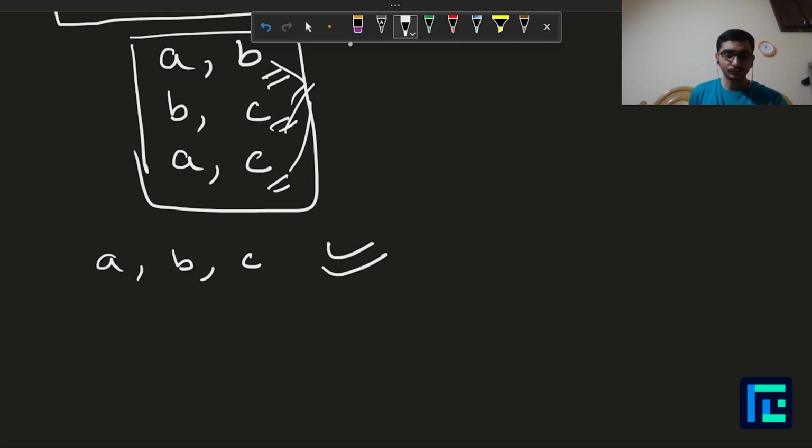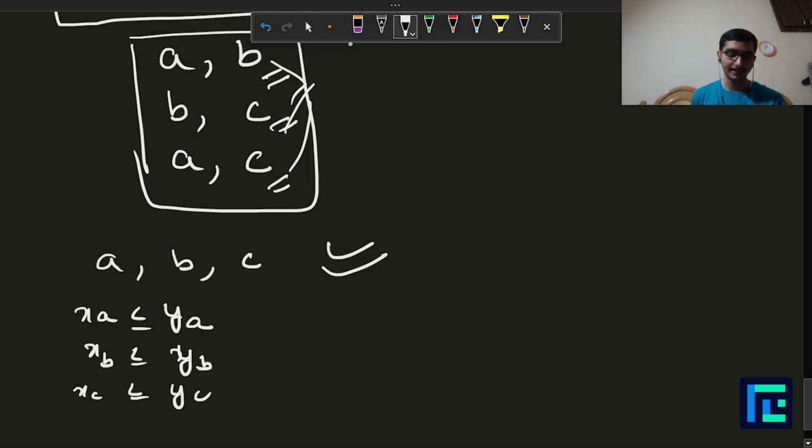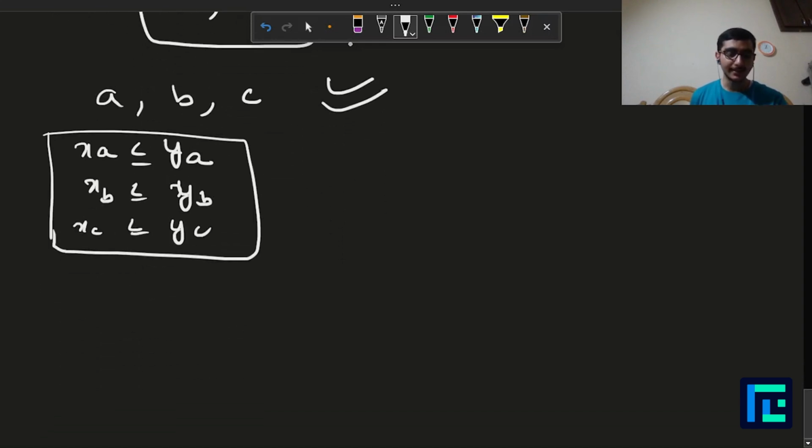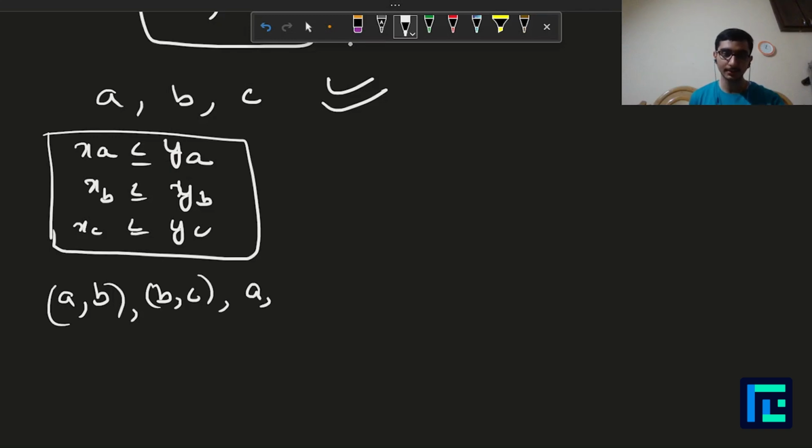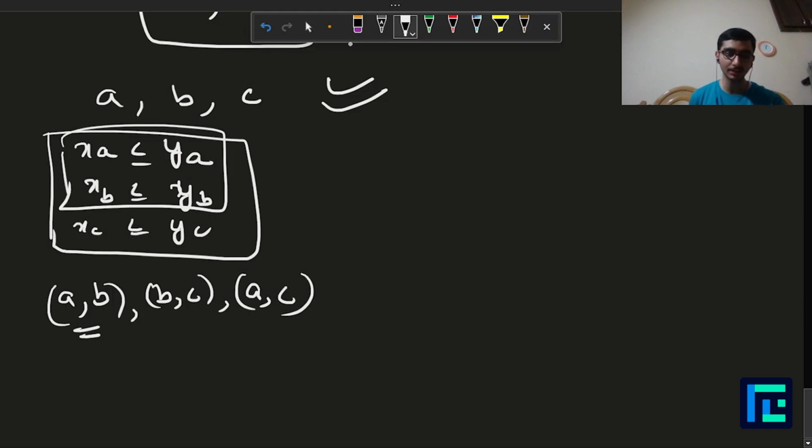Now one case could be that xa is less than or equal to ya, xb is less than or equal to yb, and xc is less than or equal to yc. This is one possible case. If this is the case, then any group you form of size 2, let it be AB, BC, or AC, it can go, because if you choose any subset, it will follow the condition that sum of y is greater than or equal to sum of x.